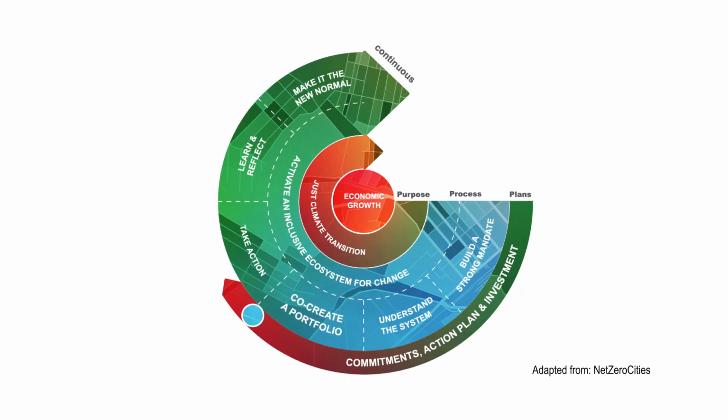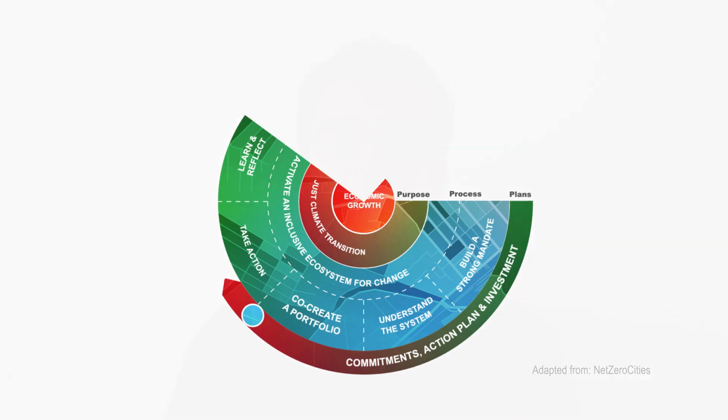Step 4 is co-creating a portfolio. This step connects isolated actions, departmental silos, and uncoordinated roadmaps as a unified portfolio. It strengthens the collaborations or synergies between all of these unconnected elements. A portfolio should also estimate the real-world impacts and co-benefits of economic growth for all citizens. This can include positive side effects in areas such as improving public health or improving air pollution situations, social inclusion, better waste management, increase in green jobs, etc.